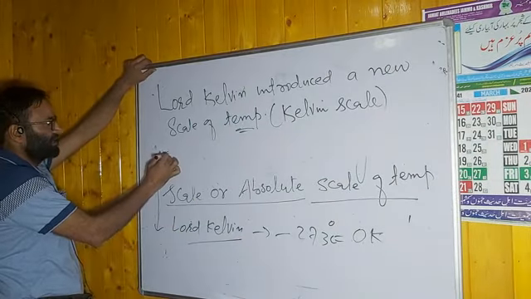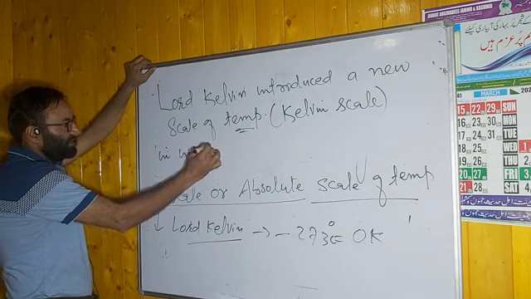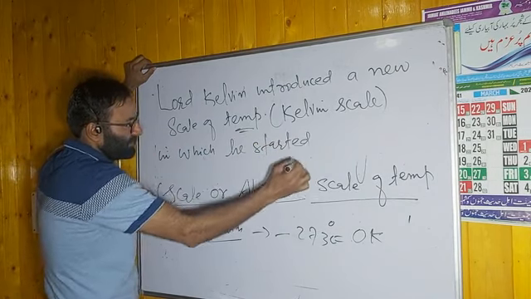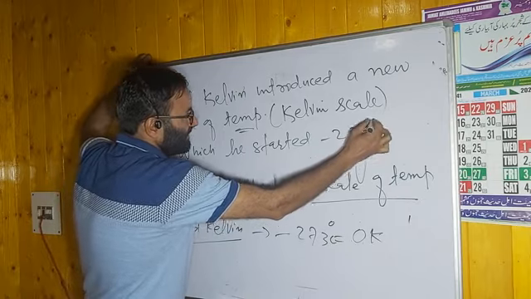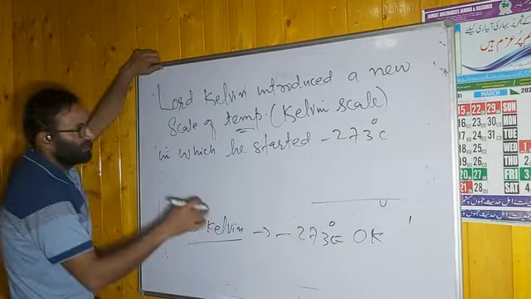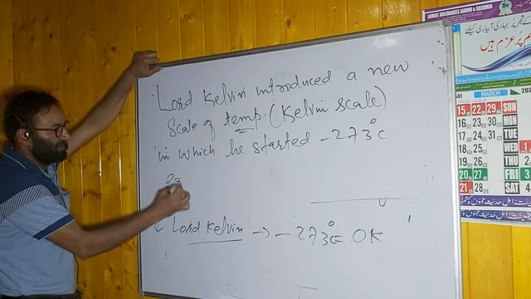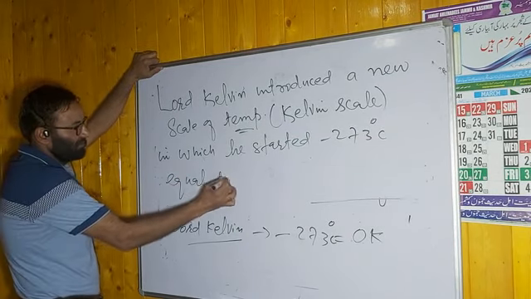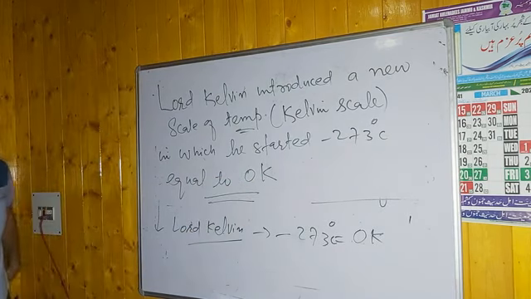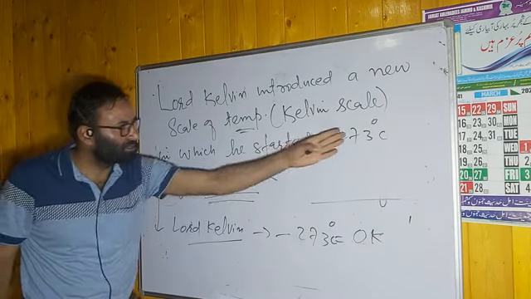He started minus 273 degrees Celsius equal to 0 Kelvin. Remember this point. Now we will see how these two are related.